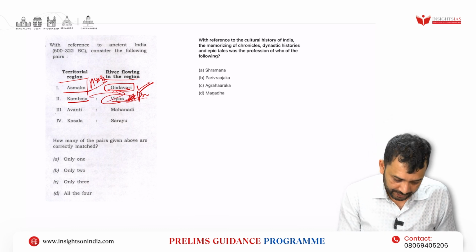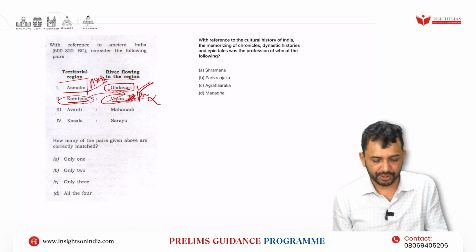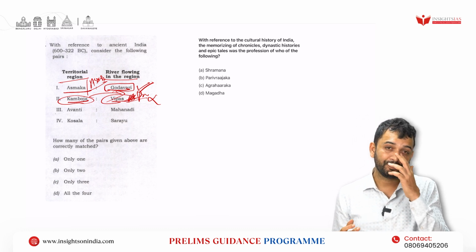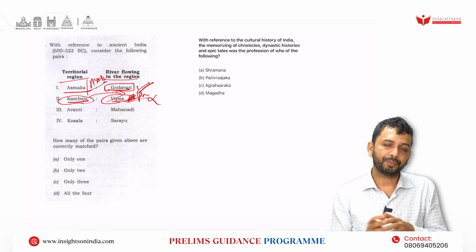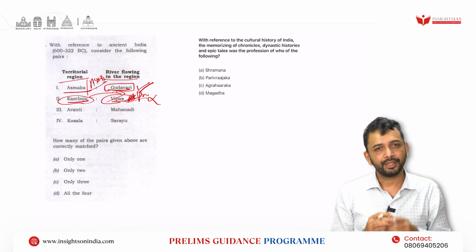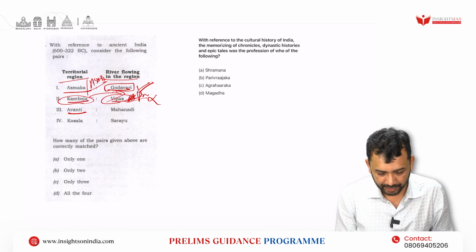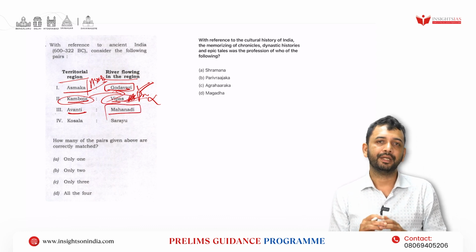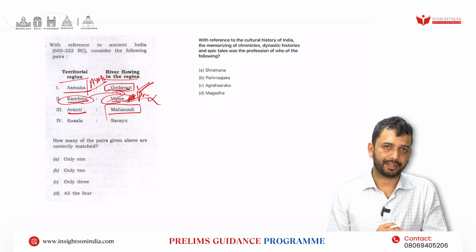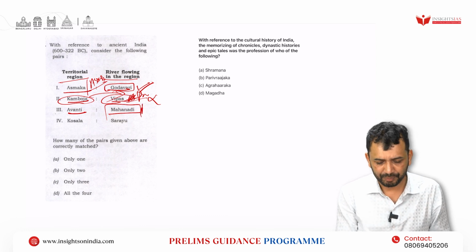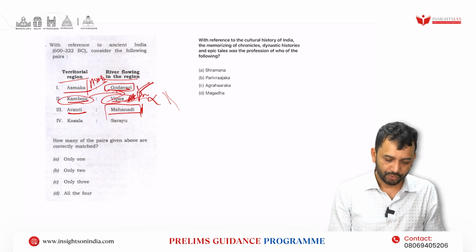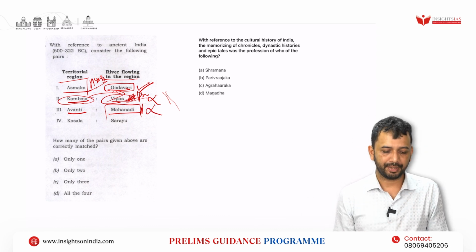So this is incorrect. Even if you just know Vipasa is not Jhelum, right? If you know where Kamboja is located, then it will be easy. Avanti, again you know that Avanti is located in Madhya Pradesh in the Ujjain part, right? Now the Mahanadi river, if you know, flows through Chhattisgarh and Orissa, which is eastern compared to this. So in that way, this also can be eliminated.